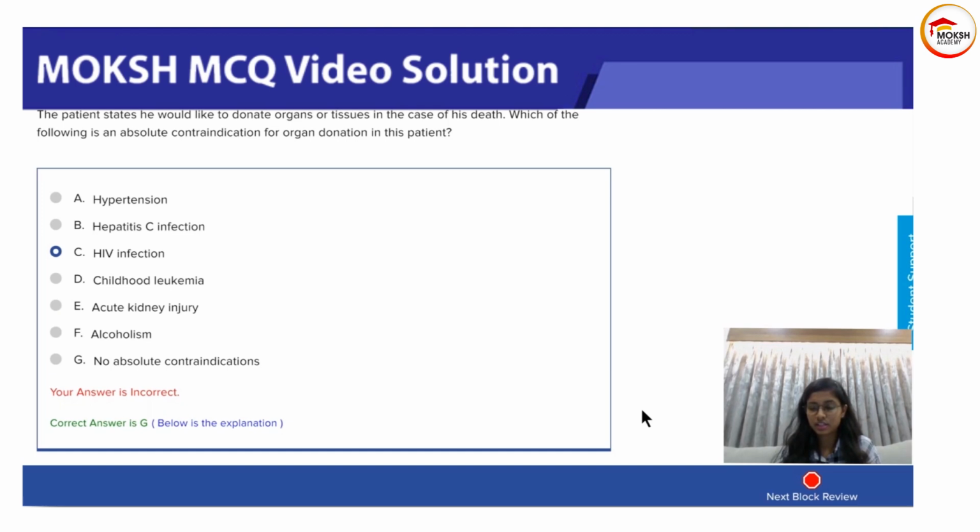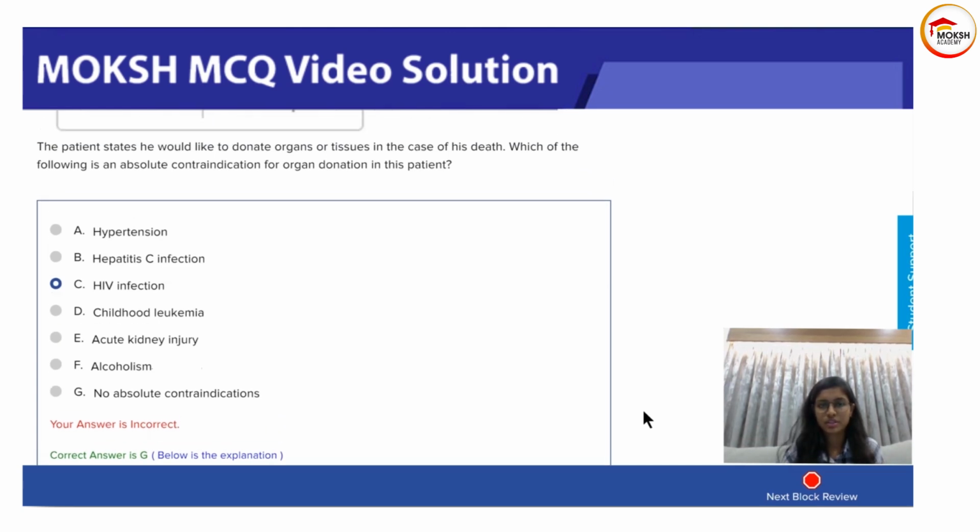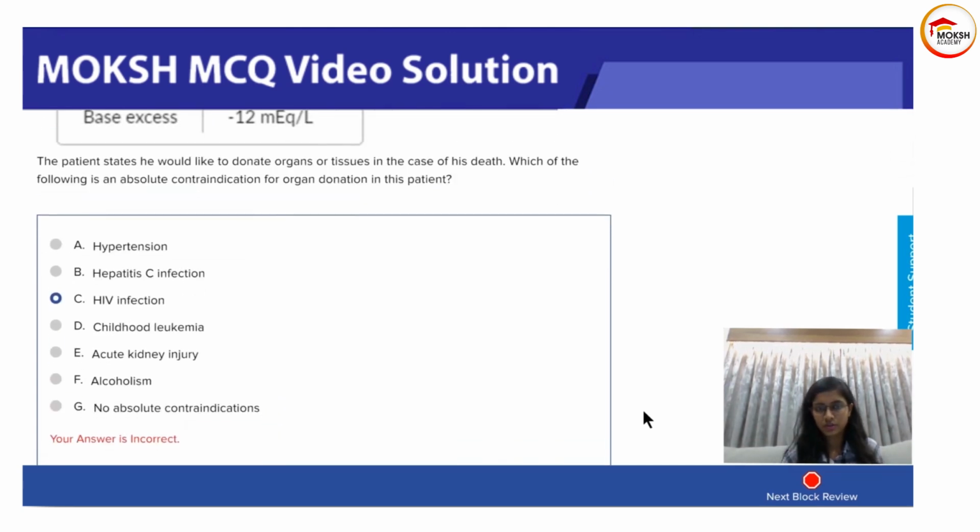Cardiac arrest that occurred before brain death, that is also a contraindication. Okay, because it's going to lead to organ failure. Does that make sense? If it's a cardiac arrest, your heart kind of stops, and so no blood supply leads to organ failure. If the organ has already failed, then you cannot donate. Depends on the timeline as well. How long did it take? Okay. So in this question, the answer is no absolute contraindication.